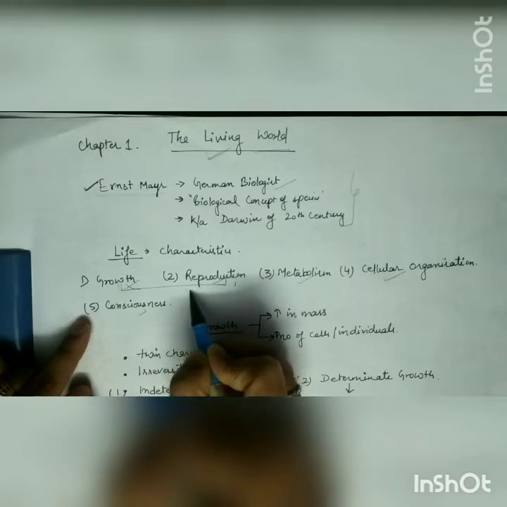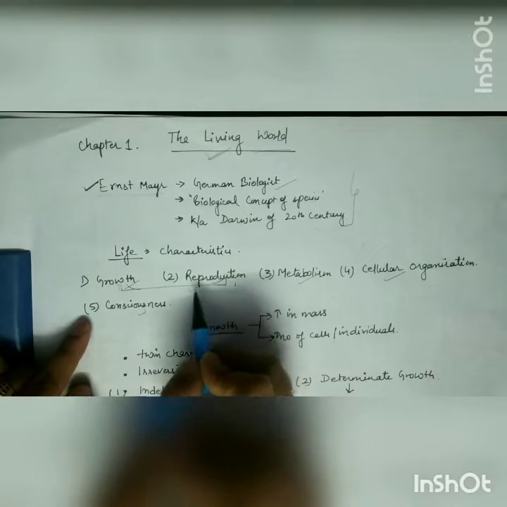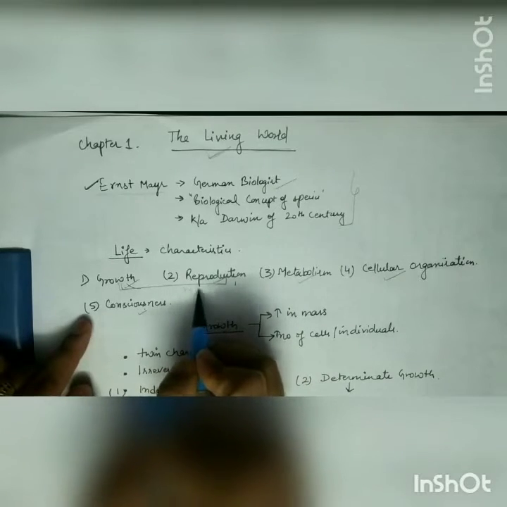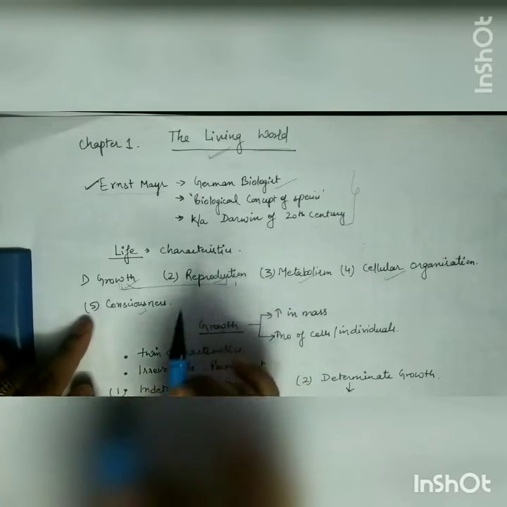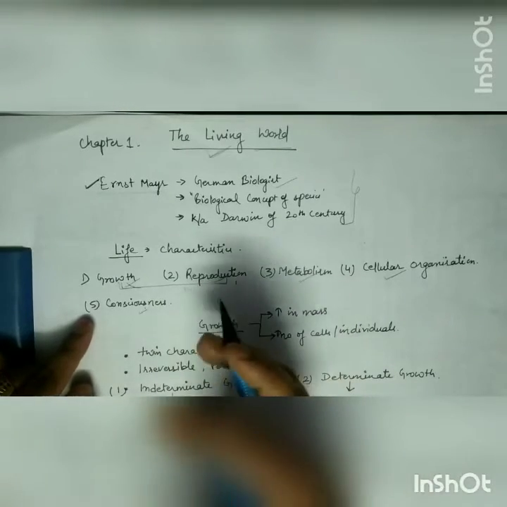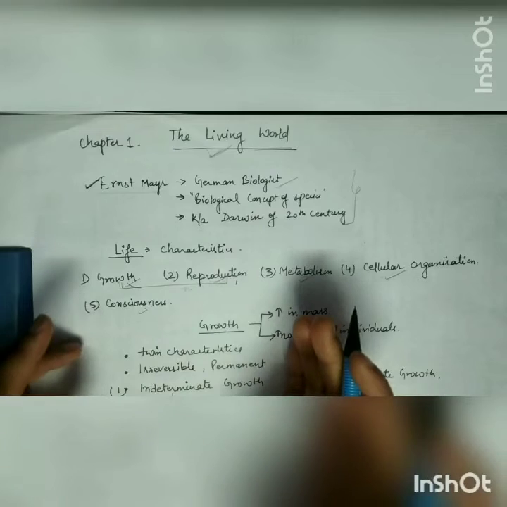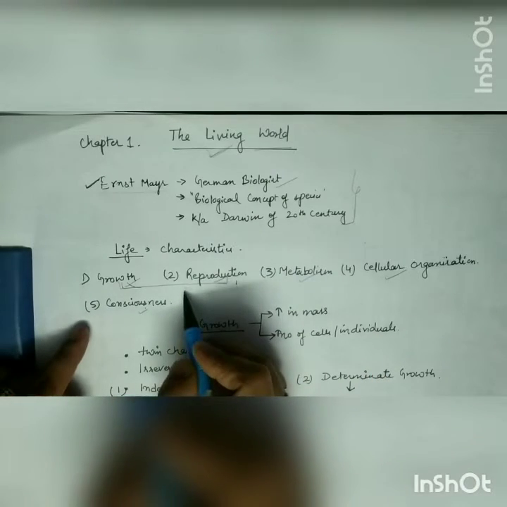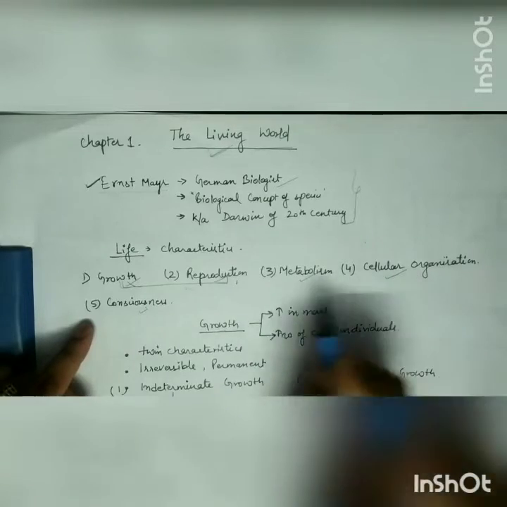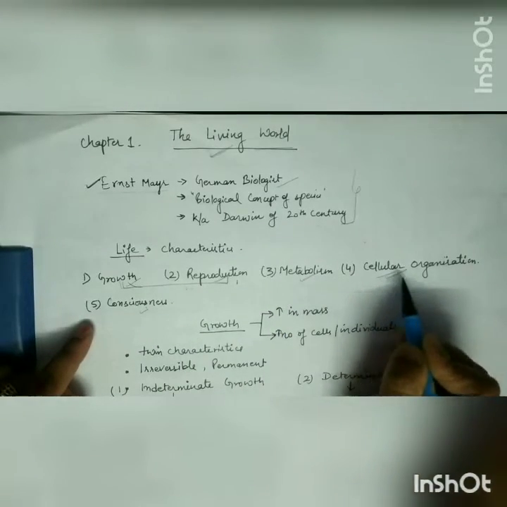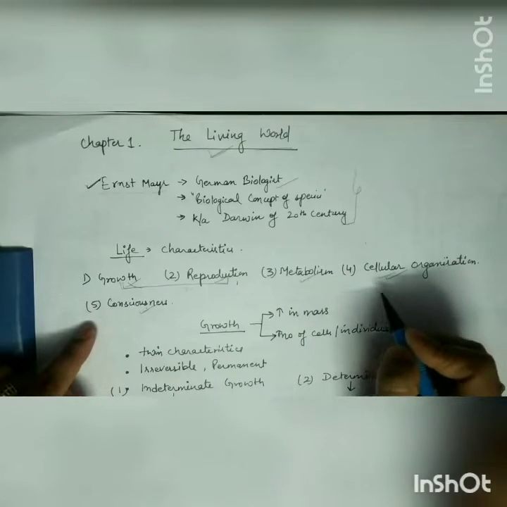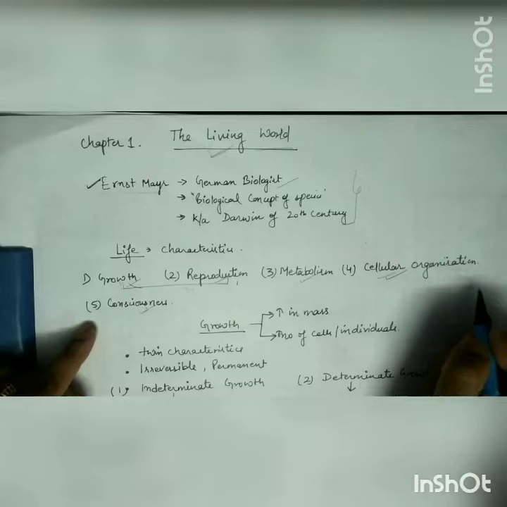The first two characteristics, what are they? They are non-defining. They are not particularly defining life. These are features of life, but they do not exactly define life, because the same thing happens in non-living objects too. That's why we are saying these do not represent a proper characteristic of life. And the last three, metabolism, cellular organization and consciousness, are the defining properties of a living organism.